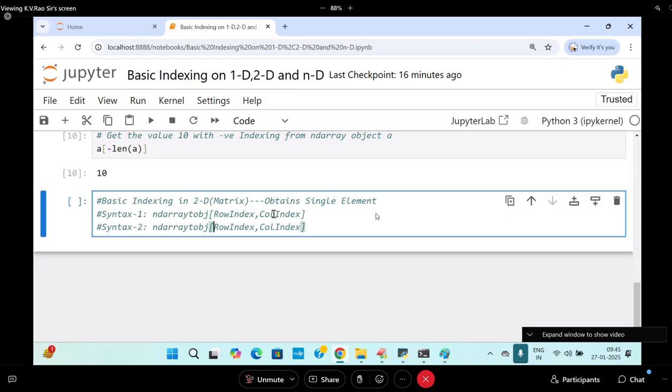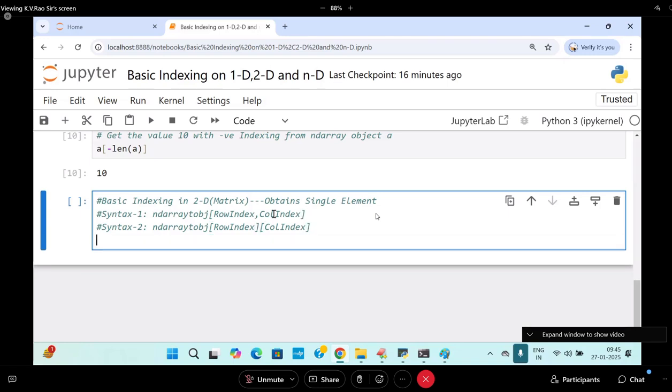Row index of, like this I can write it, column index also I can write it. Row index of column index also you can mention. Row index and what next? Column index. Column index can be either positive or negative.